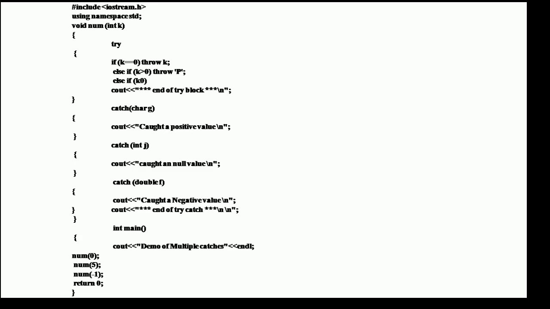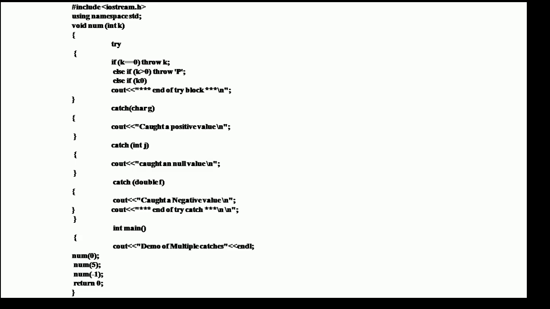number(0); ended with semicolon. number(5); ended with a semicolon. number(-1); ended with semicolon. return 0; ended with semicolon. That is the catch block, that means the program, and the curly braces closed.